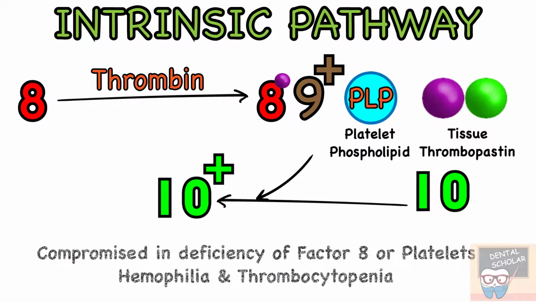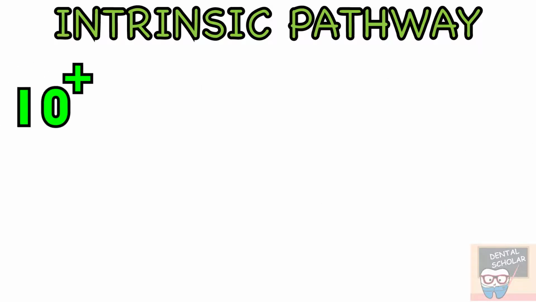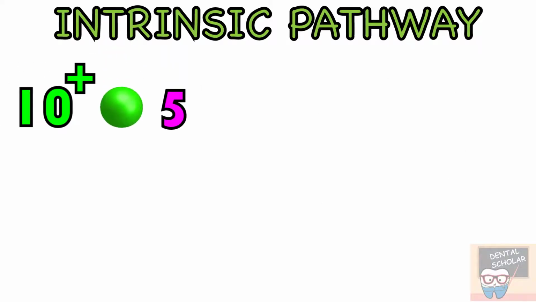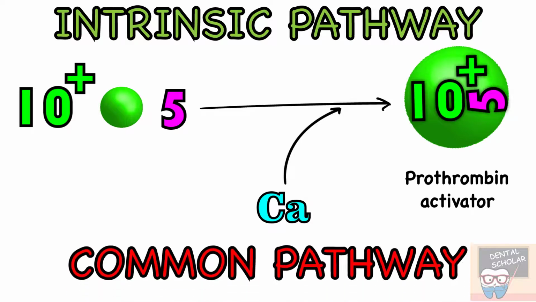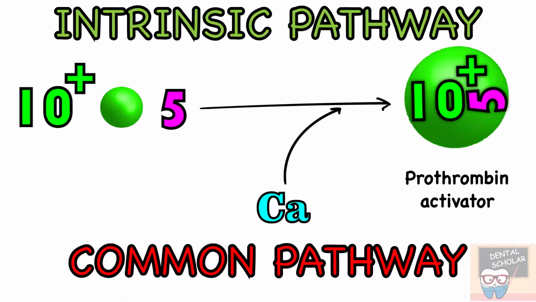This step is compromised if there is a deficiency of factor 8 or platelets. For example, hemophilia is caused in absence of factor 8 and thrombocytopenia due to deficiency of platelets. Now, same as the extrinsic pathway, the activated factor 10 along with factor 5 and platelet tissue phospholipid forms the prothrombin activator complex. So this last step is the common pathway between intrinsic and extrinsic pathway.